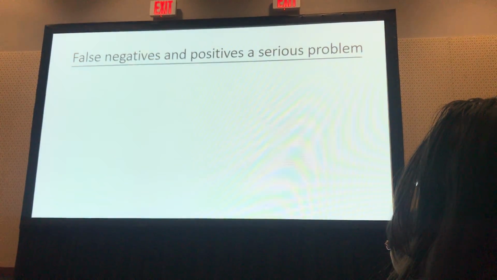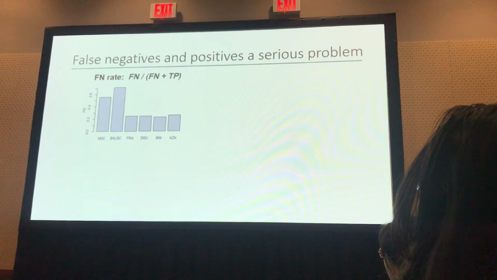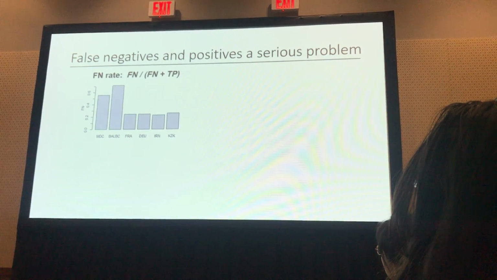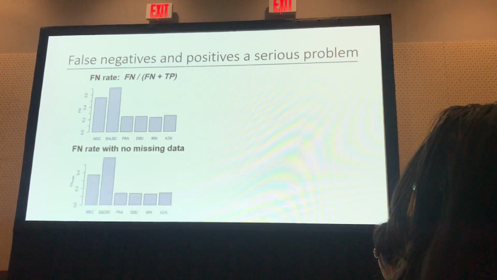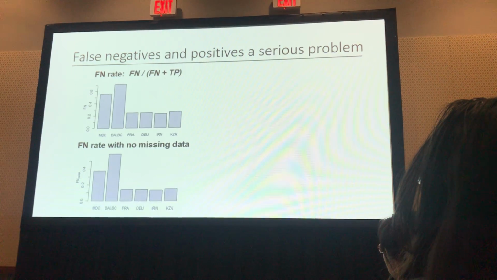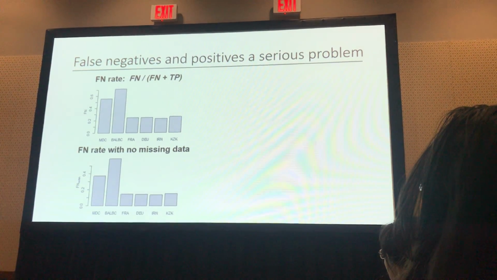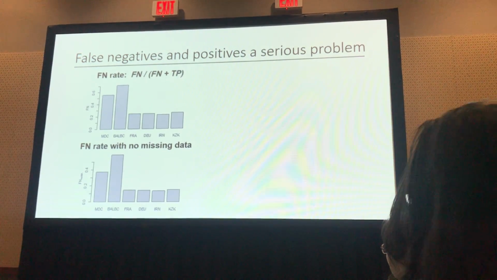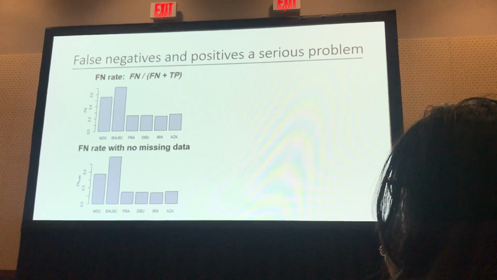We also have serious problems with false negatives and false positives. False negative rates in the wild samples are well over 20%, and the inbred lines are much higher. I should point out that this includes cases where super transcripts were not assembled over variant positions, right? This is going to be a key thing, that we're not assembling over polymorphic sites in the genome and may bias our estimates.